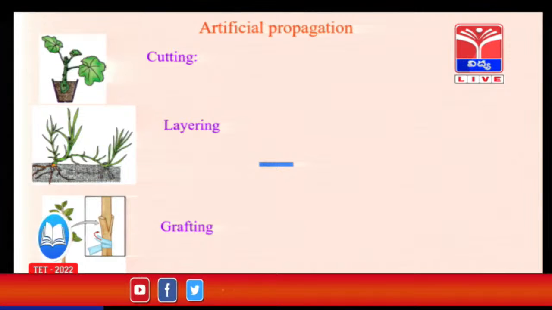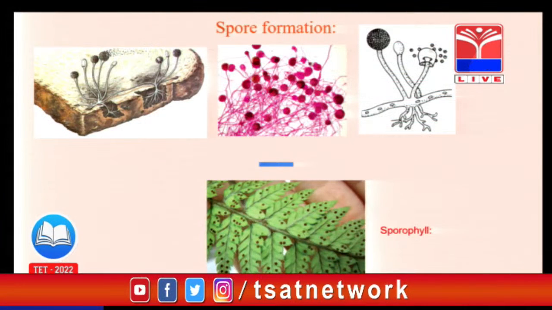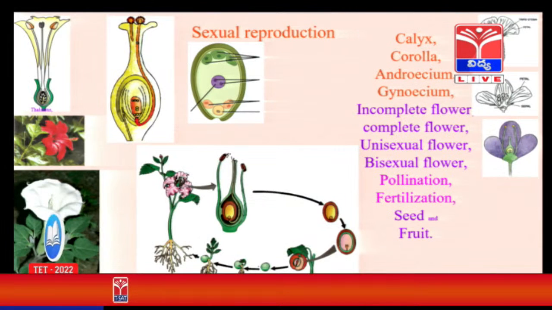Vegetative reproduction, it means naturally and artificially. Vegetative parts also take part in reproduction. And this is spore formation and sporophyll in the ferns. This is about the sexual reproduction.